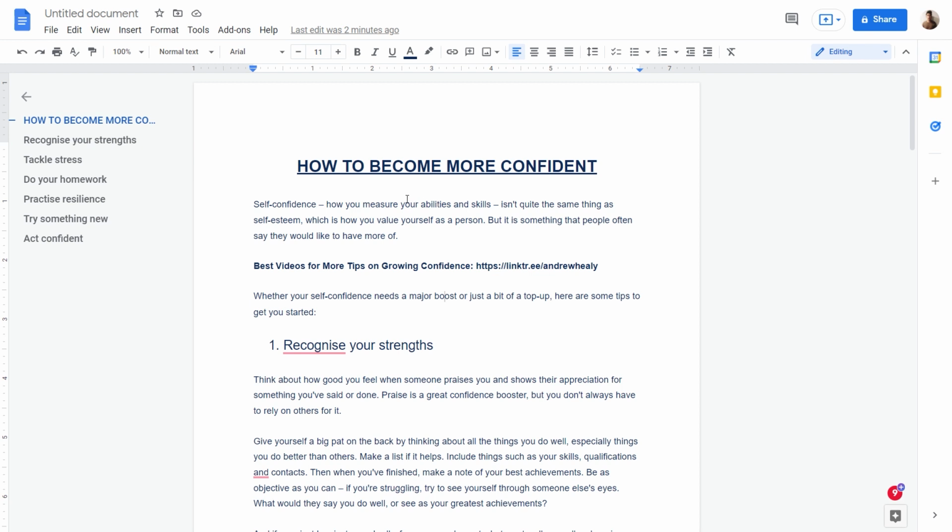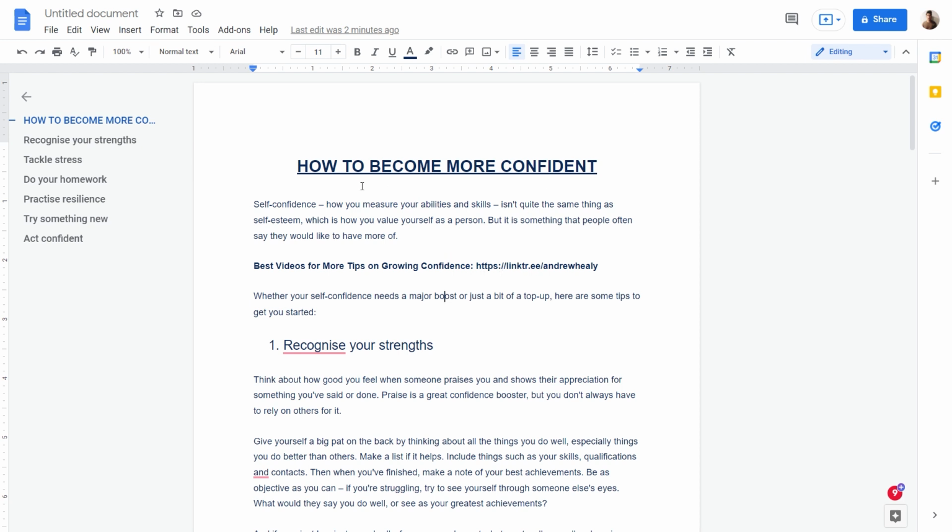In any case, whenever someone opens up this guide, not only will they be able to see and click on your Linktree link, click and open some of the videos and thus make you money, but you will actually be helping those people gain more confidence. So it's literally a win-win situation for everyone.